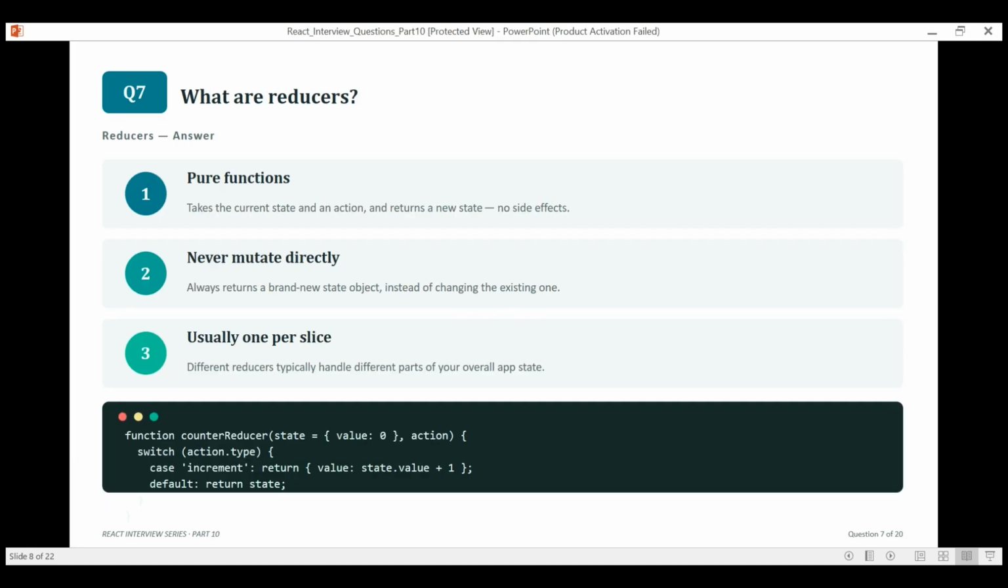That's exactly what makes it predictable. Next question will be, what are reducers? So a reducer is a pure function. It takes the current state and an action and returns a new state without mutating the original. In a real app, you usually split state into slices, each with its own reducer handling just that piece.